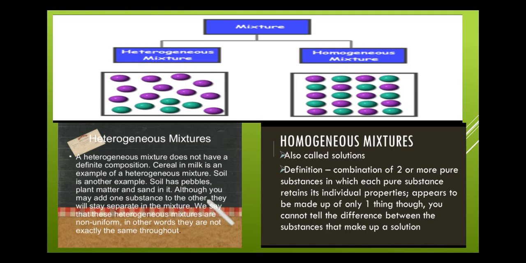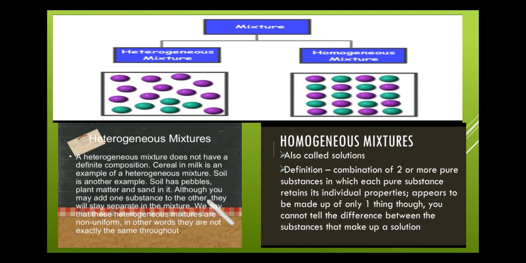A heterogeneous mixture is one in which the components are not distributed uniformly. Then homogeneous mixtures are also called solutions, and the definition is a combination of two or more pure substances in which each pure substance retains its individual properties, and appears to be made up of only one thing, though you cannot tell the difference between the substances that make up a solution.